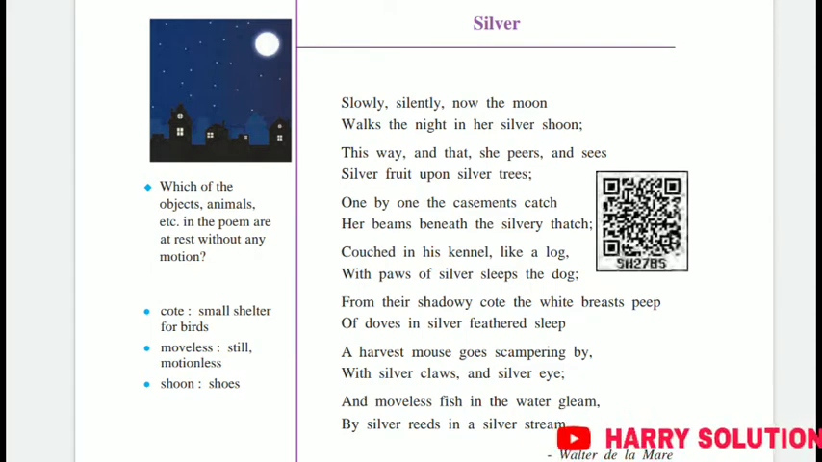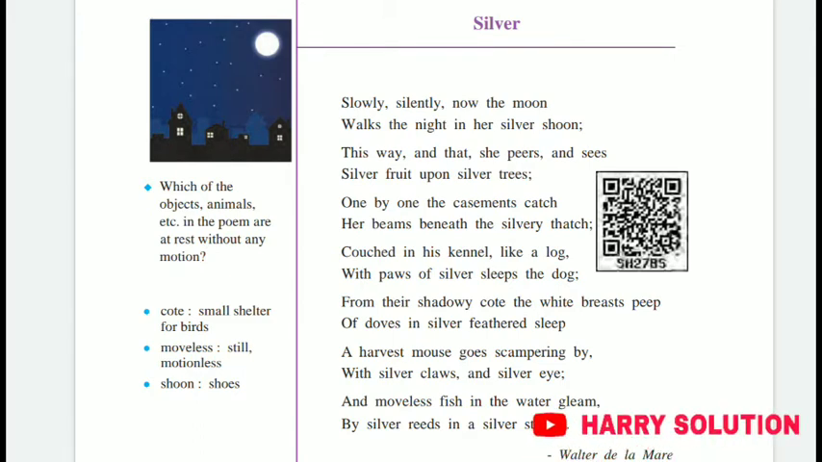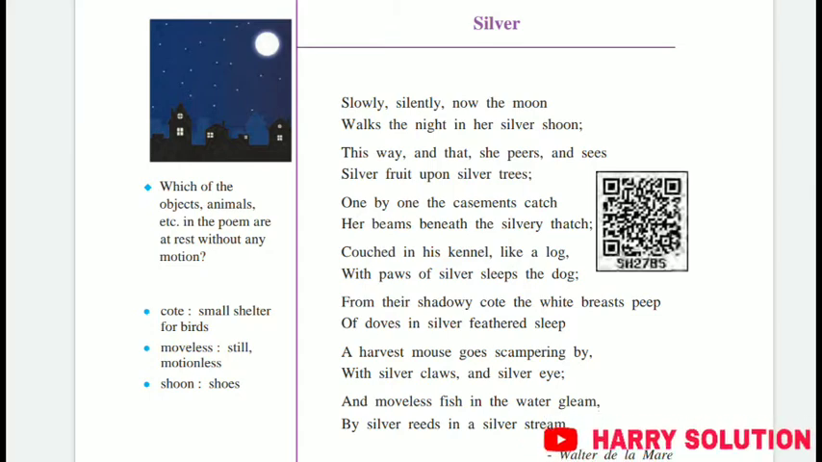Now the next line, that is, this way and that she peers and sees silver fruit upon silver trees. Now this way and that means in many different directions. And peer means to look, or to peep. It means the moon looks in different directions. Here the moon is conveying the fruits of the trees, and the moonlight turns them into the silver color.